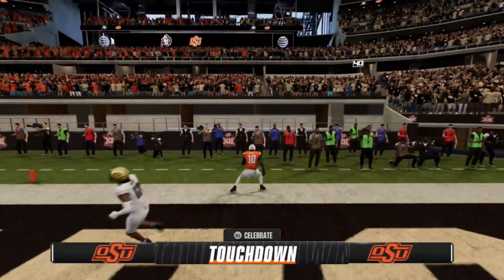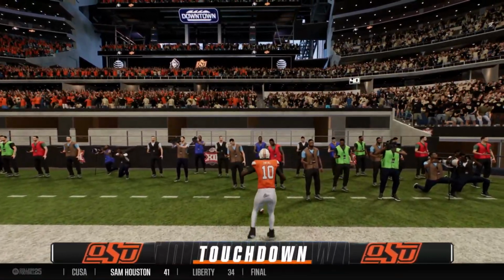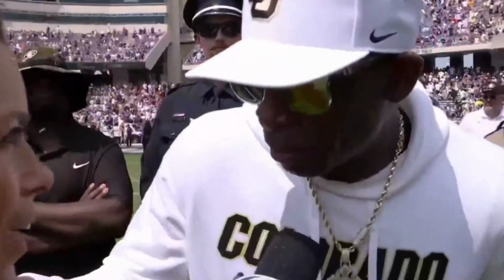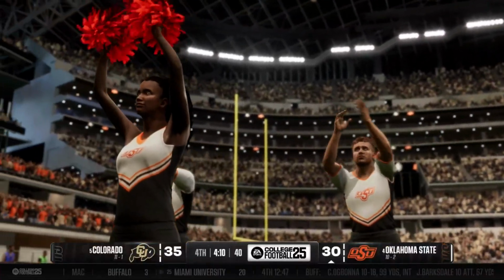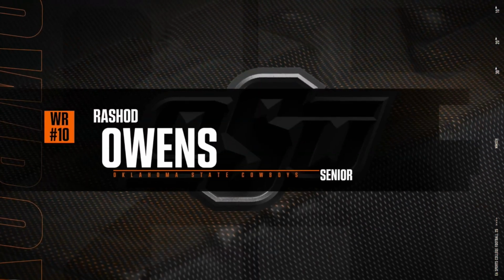Oh, my God. Oh, my God. Rashad Owens. How did he catch that? He is him. How in the world did Rashad Owens get that? Can we please get a highlight? Am I going to have to go watch it on my own? No, here we go. Look at this.